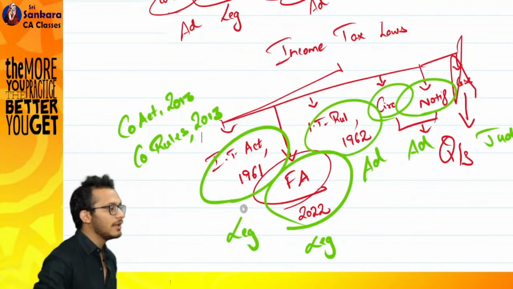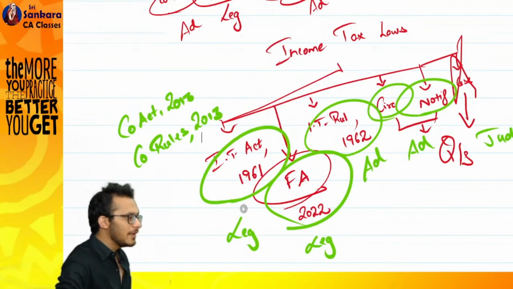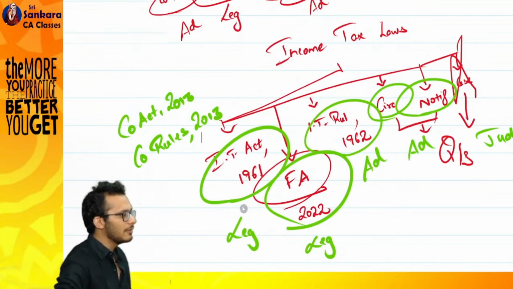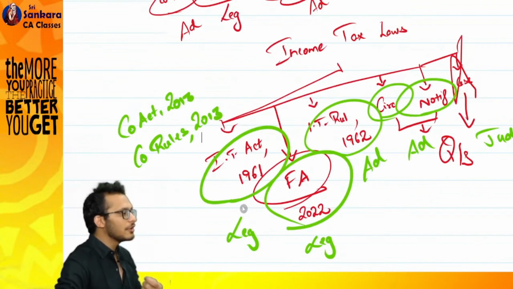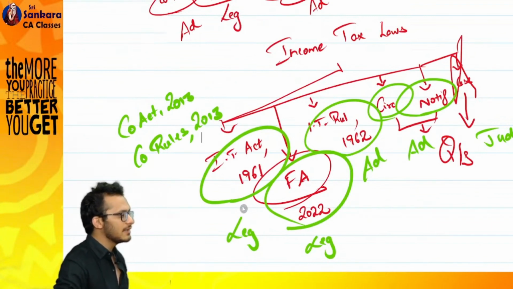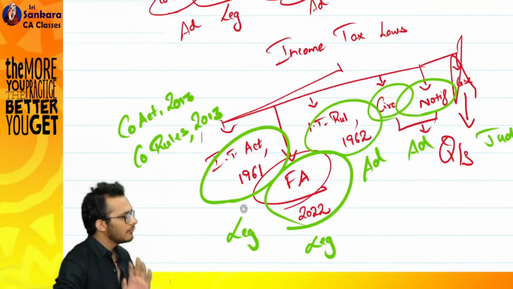The reason is very simple, boss. Budget is the day when you announce your finances. Income tax, you're paying tax, not paying tax. You're paying tax, which means it is about finances of the government, yes or no? So they said, boss, I don't want to do it in income tax. Let me do it in a separate act called the Finance Act. Because every year your money terms will change. Your budget will change every year, yes or no? Therefore, they said, boss, we will not touch income tax, we will touch the Finance Act.